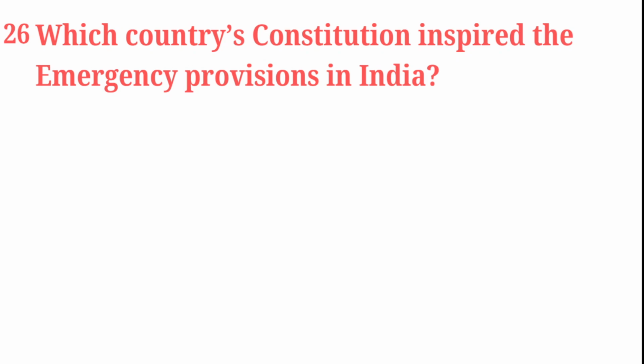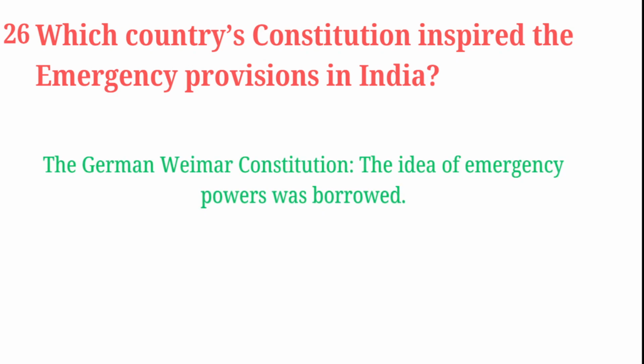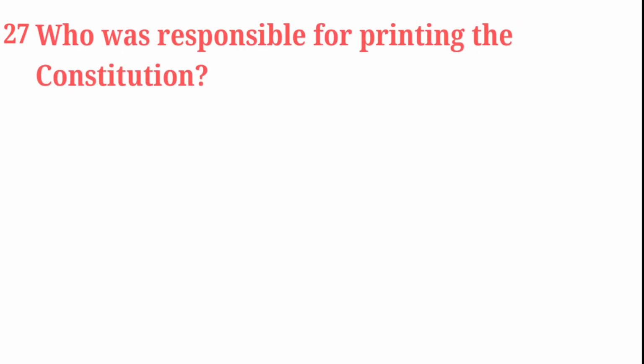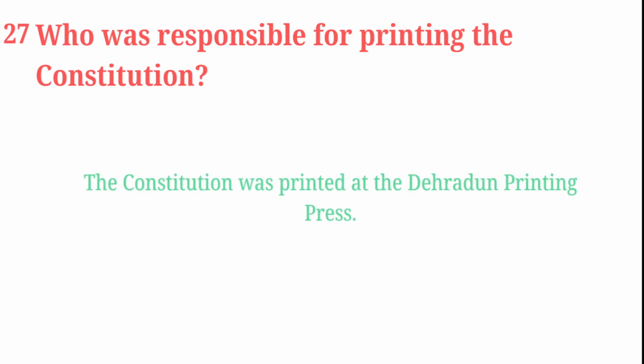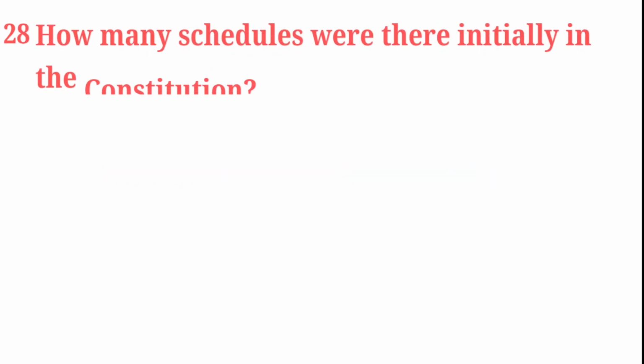Which country's constitution inspired the emergency provisions in India? The German Weimar Constitution. The idea of emergency powers was borrowed from this German Weimar Constitution. Who was responsible for printing the Constitution? The Constitution was printed at the Dehradun Printing Press. Dehradun Printing Press. How many schedules were there initially in the Constitution?